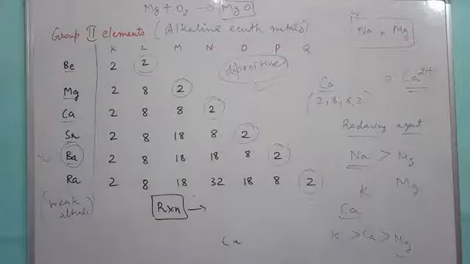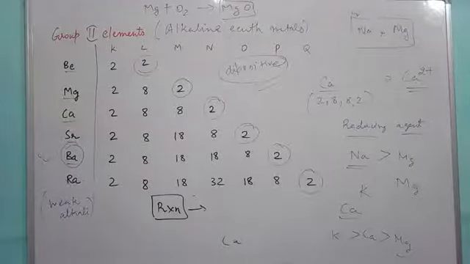Next, these elements also impart a specific color to the flame. With respect to each particular element, the color is different. For calcium, it is brick red, when calcium is burnt in air using a platinum wire. Strontium shows the crimson color. Barium, apple green. Radium, only crimson or brick red color is there.